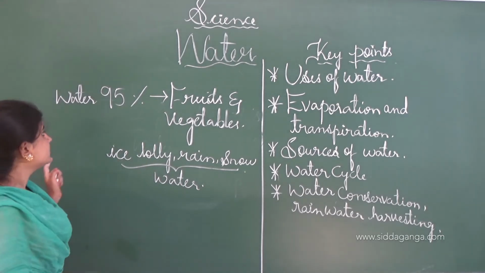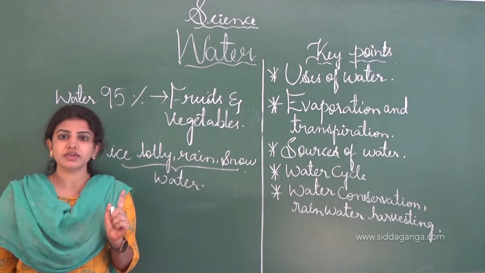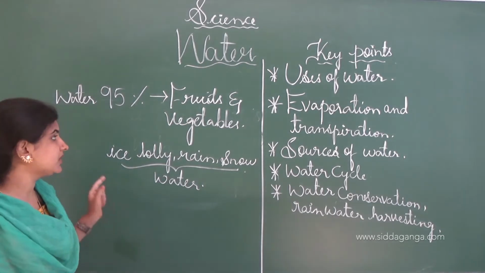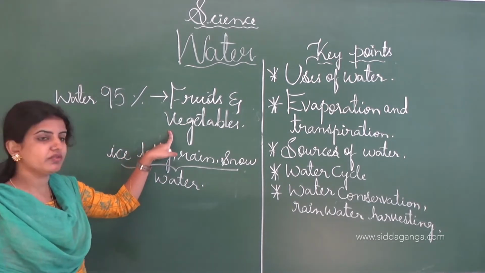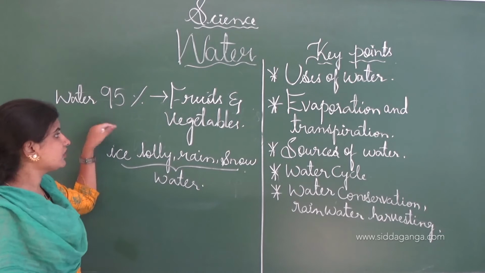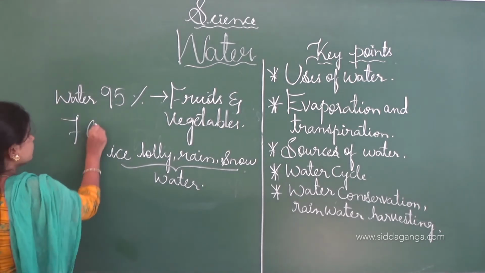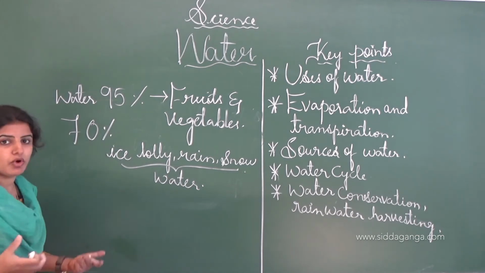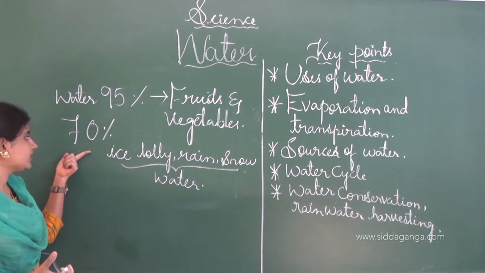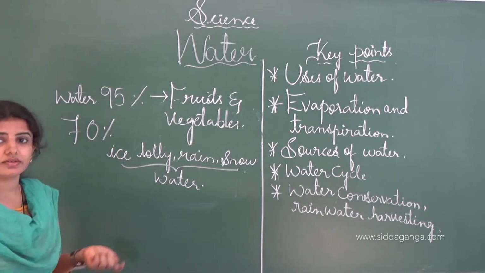And fruits as well as vegetables contain 95% water, and nearly 70% of our body is water.